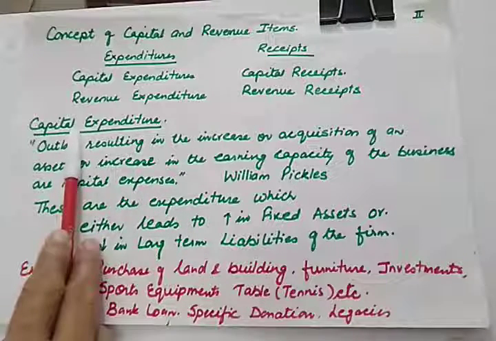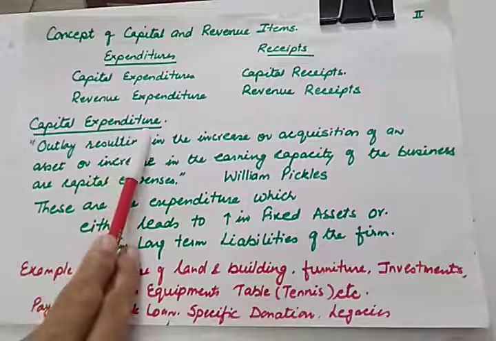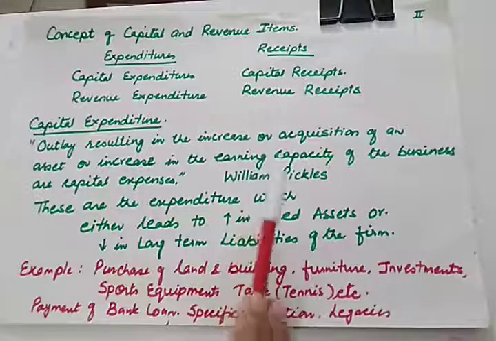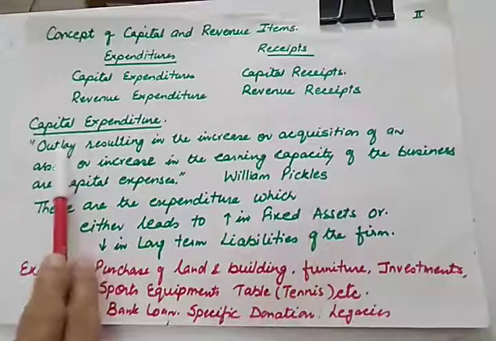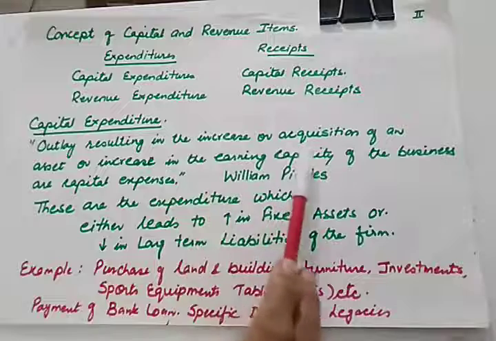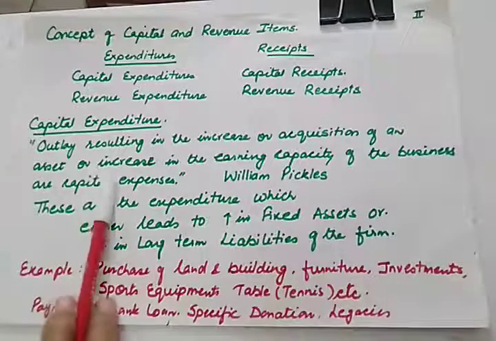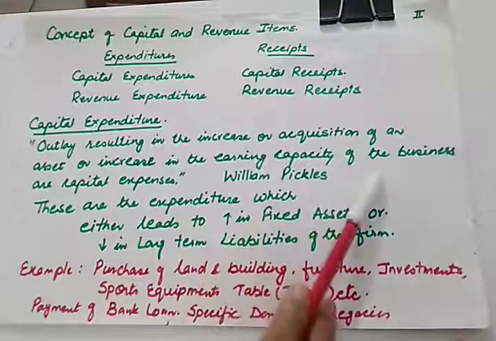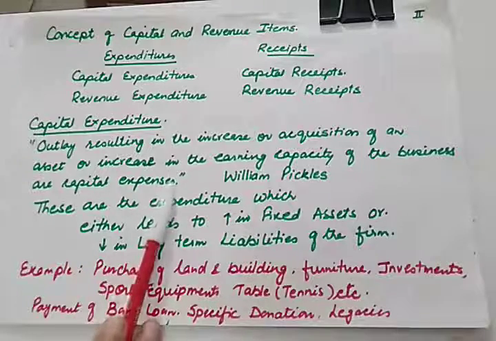So first of all, we are having capital expenditure. According to William Pickles, outlay resulting in the increase or acquisition of an asset or increase in the earning capacity of the business are capital expenses.